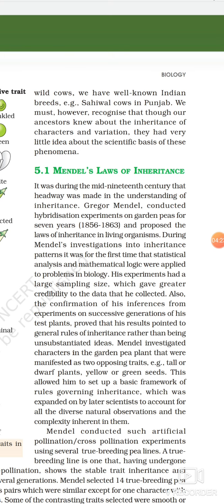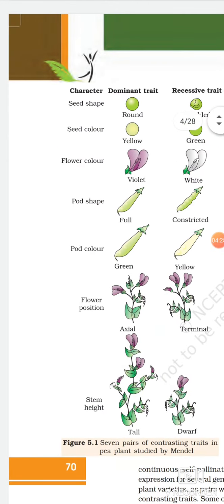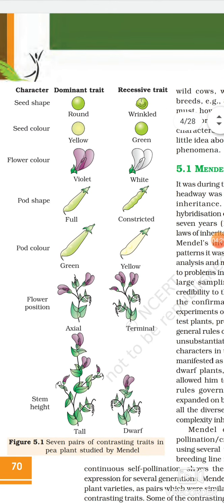Mendel selected the garden pea plant for his experiments for many reasons. It was easy to handle, it gave many seeds in one generation, both cross pollination and self pollination were possible, and there are many distinct characters that can be studied in the garden pea. Now there are 7 pairs of contrasting traits that were studied by Mendel.